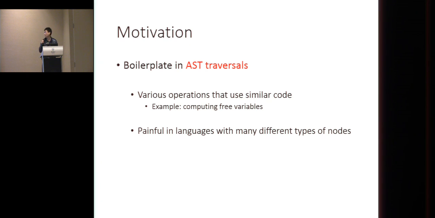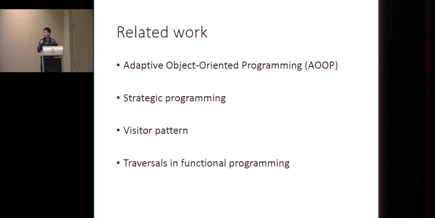It can be rather painful with large languages with many different types of nodes. So that's a problem. And actually there is a lot of related work, for example, adaptive OOP, strategic programming, the visitor pattern and some other visitors, and also traversals in functional programming.